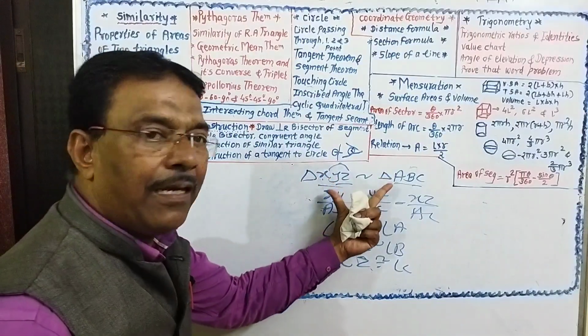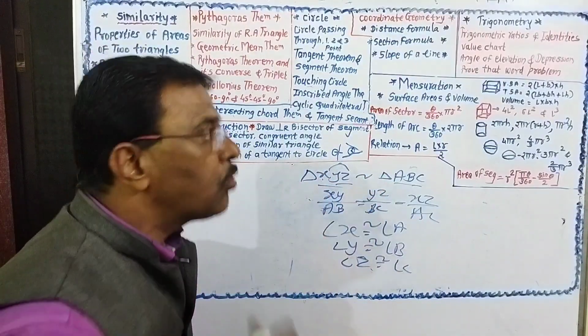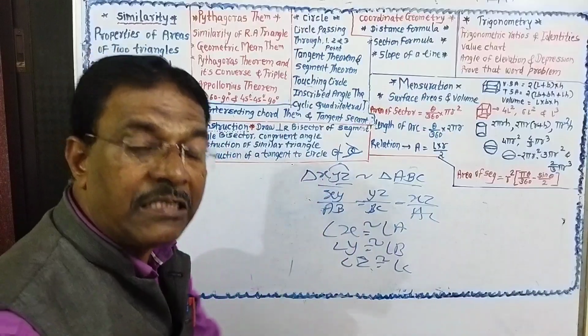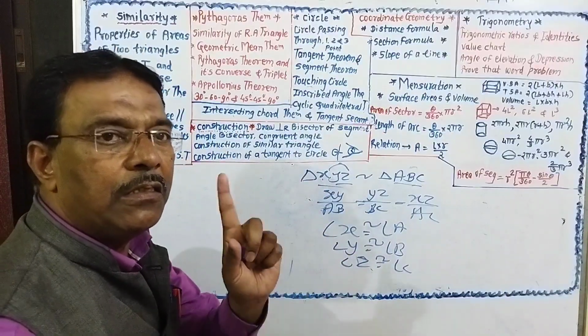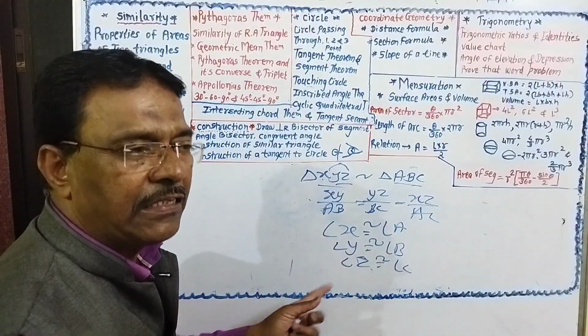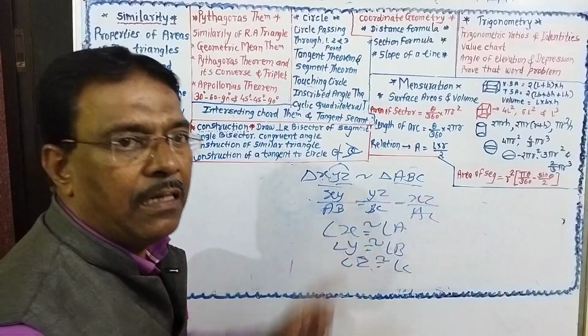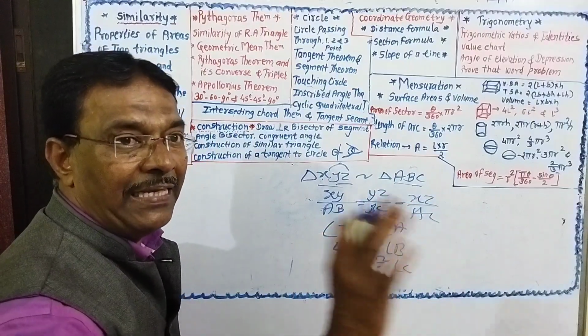These properties are also used in the chapter on construction, because in construction there is one part, construct a triangle with the help of the given similarity.